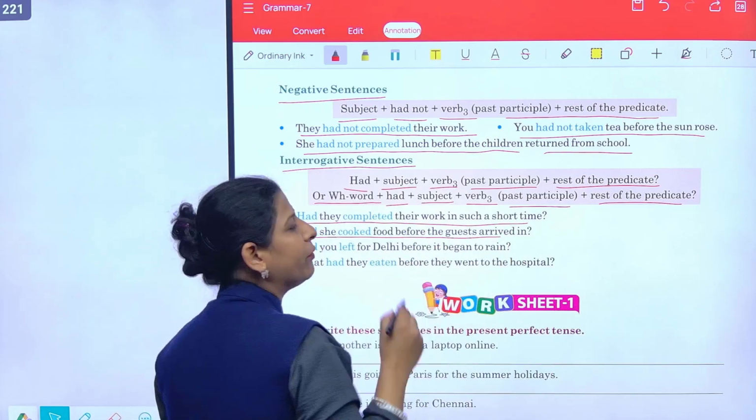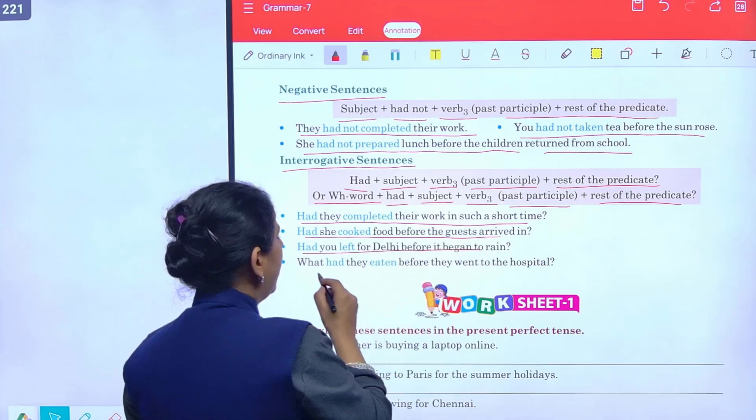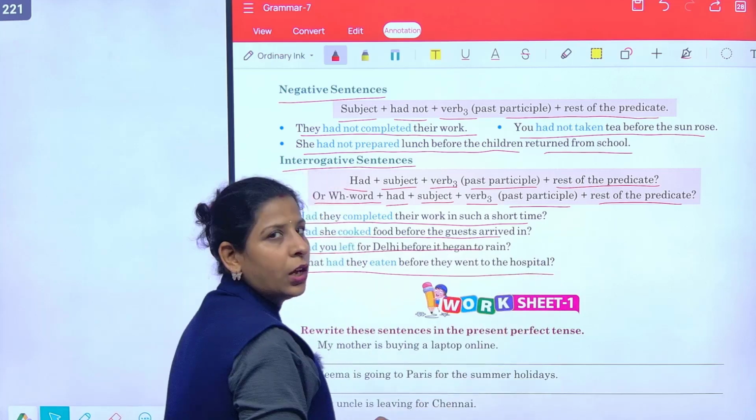Had they completed their work in such a short time? Had she cooked food before the guests arrived? Had you left for Delhi before it began to rain? What had they eaten before they went to the hospital?